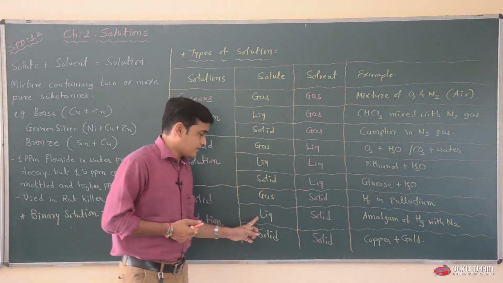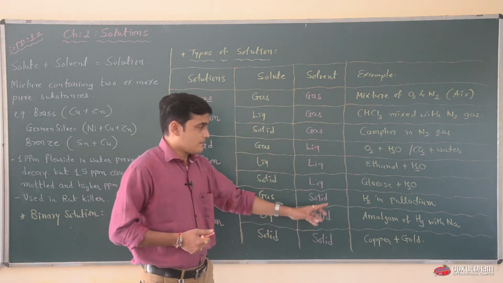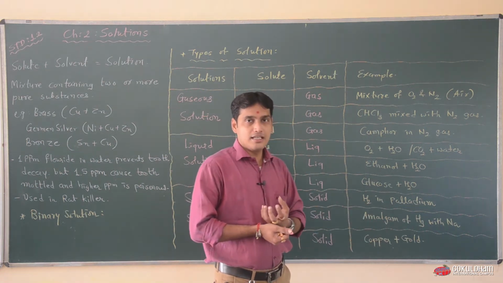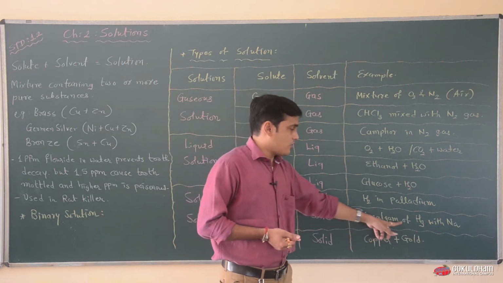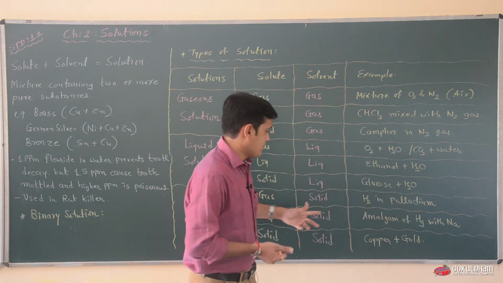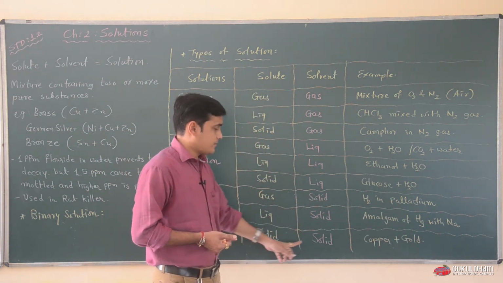The second example, liquid plus solid solvent. We know that in our chapter number 3, in a dry cell, an amalgam is used. So the amalgam of mercury and sodium is known as liquid plus solid. Example, solid plus solid,